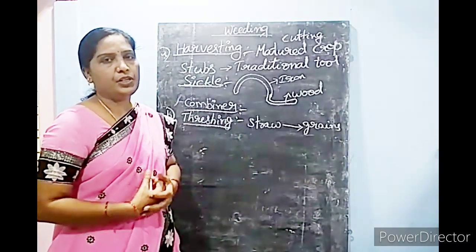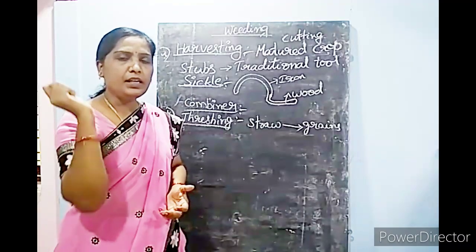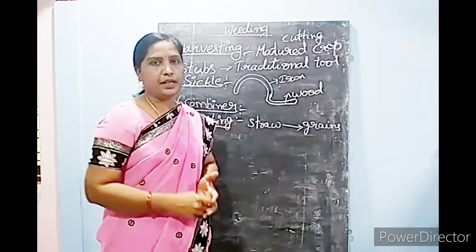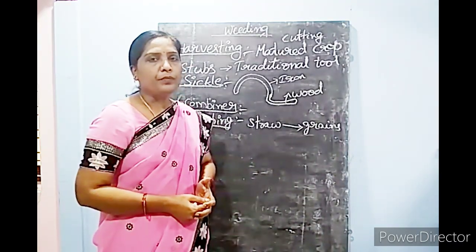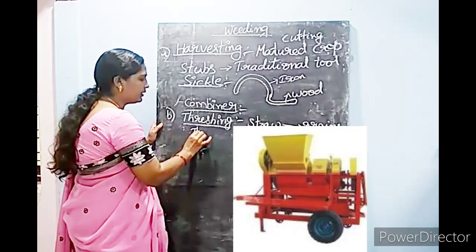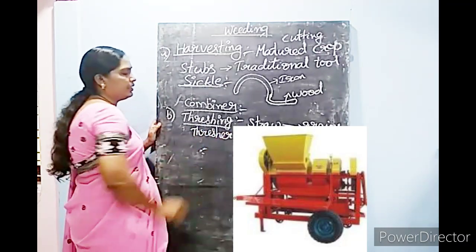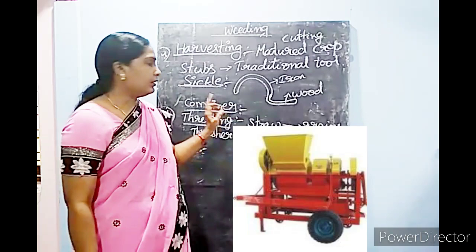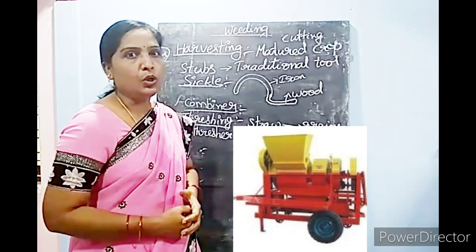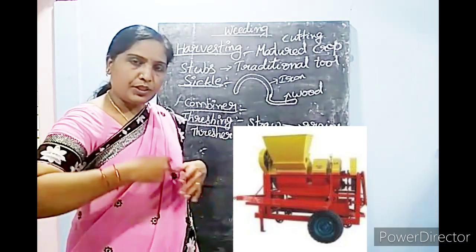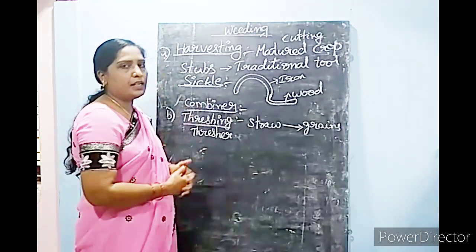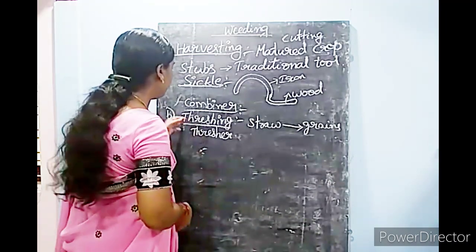How do they do this threshing? They can do it manually by beating the bundles on a hard surface. The grains get separated. Like that they do. Or else by using a modern tool called a thresher. I'll show you the pictures of this combiner and thresher. All this I'll show you in the video. It's a modern tool which easily separates the grains from the straw. Okay, so this is the next practice in agricultural practices.